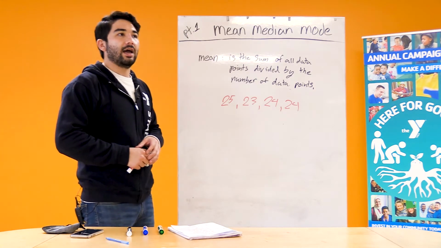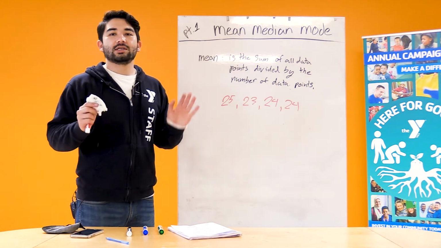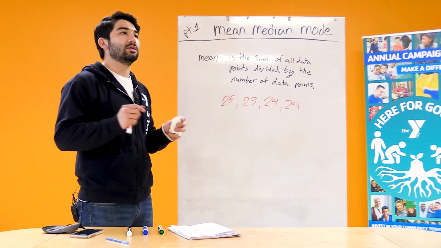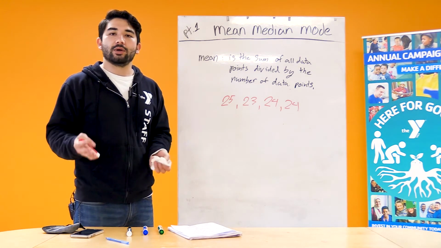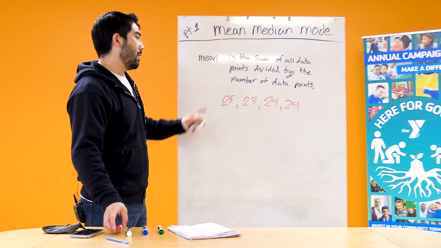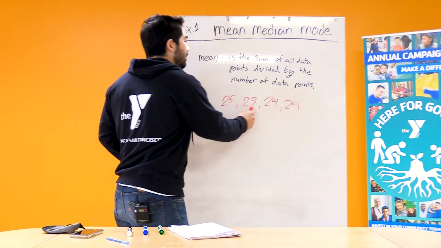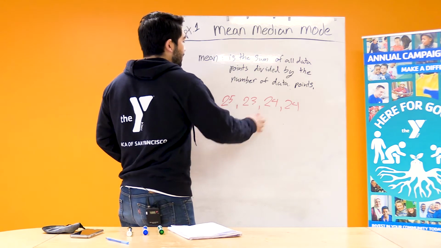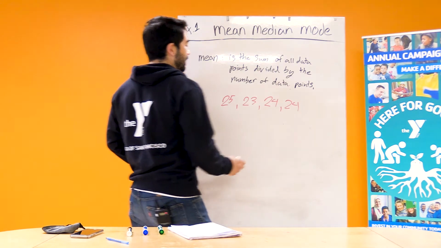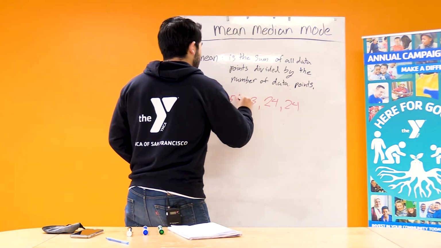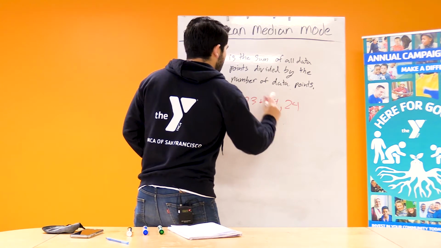We want to find the average time people wash their hands, or the most likely amount of time someone will wash their hands. So what we're going to do is add, or sum, all of our data points. When we add them all, I'm just going to erase this and put a plus.